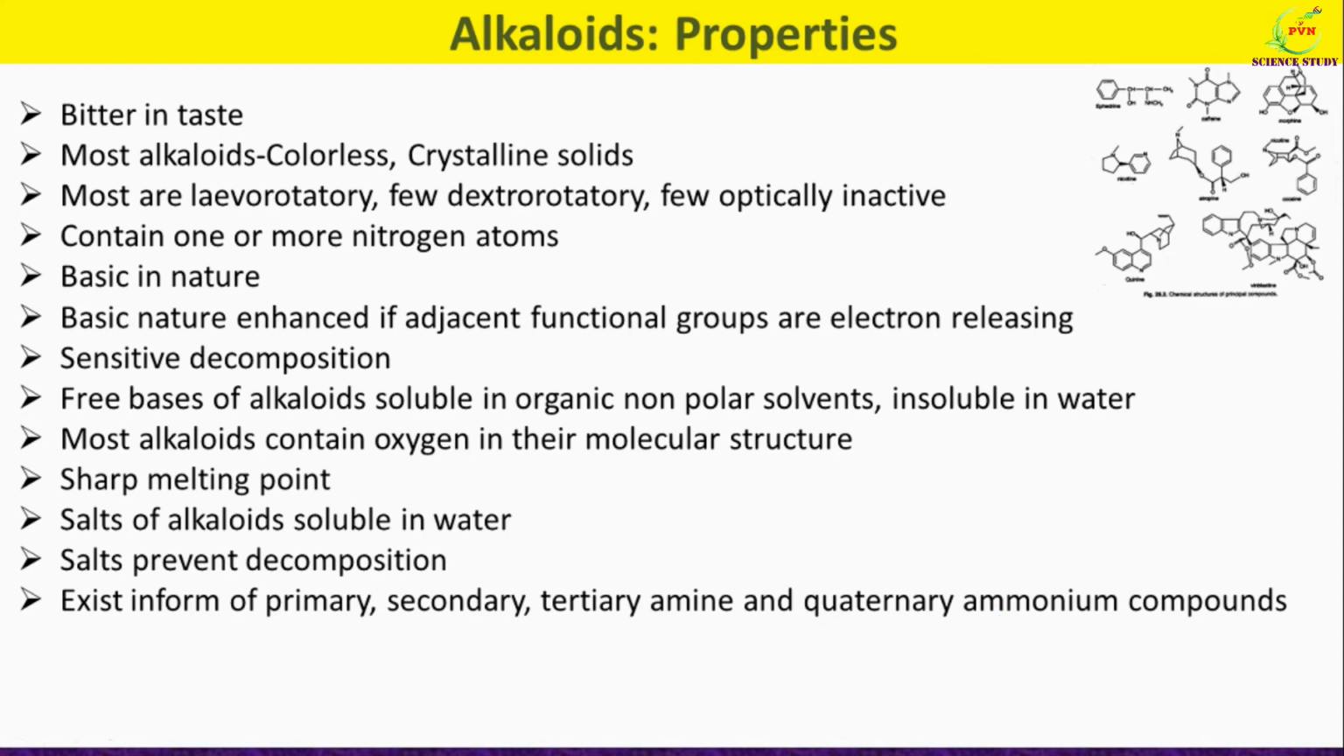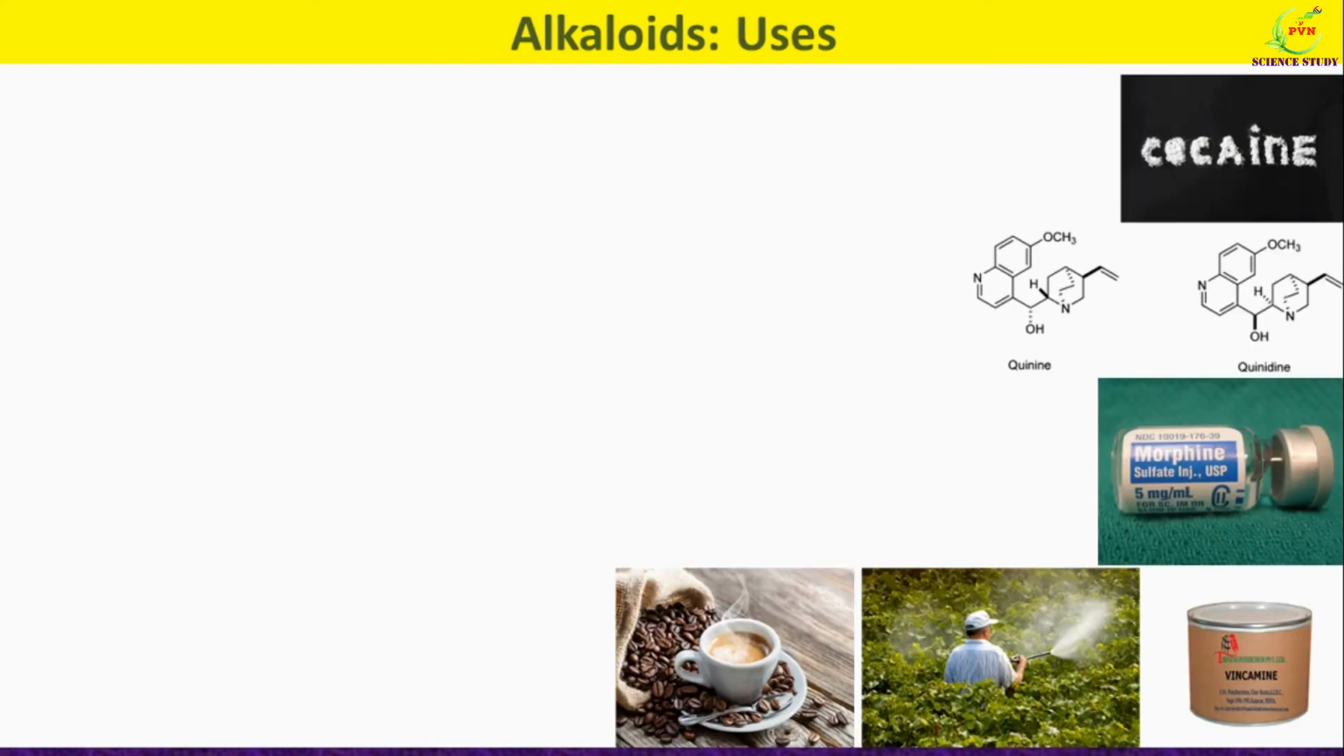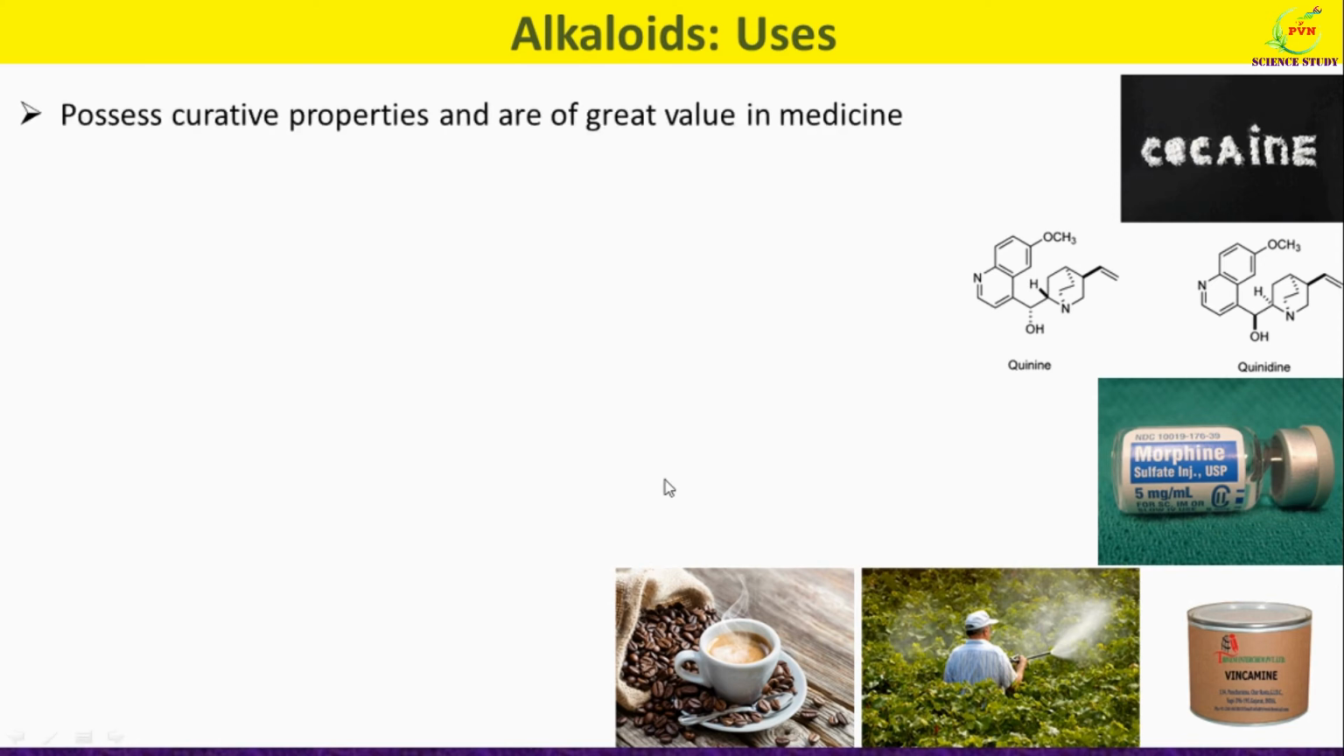With this we have completed properties of alkaloids. Now we will see uses of alkaloids. Many of the alkaloids possess curative properties and are of great value in medicine, and so are used for the production of various medicines. Many alkaloids possess local anesthetic properties. Cocaine is the alkaloid produced from Erythroxylum coca plant. This cocaine alkaloid is a very potent local anesthetic.